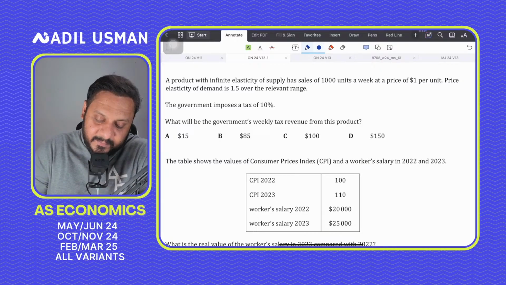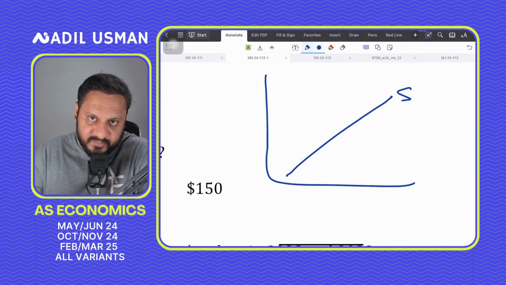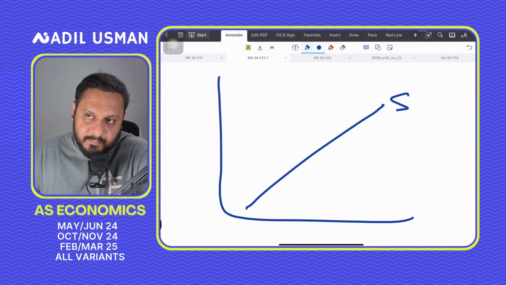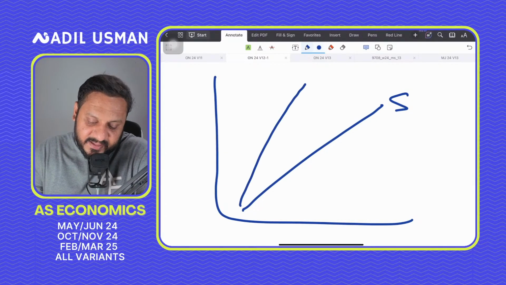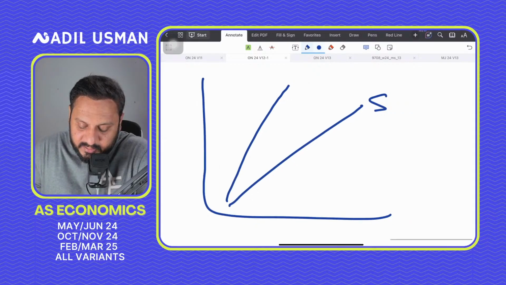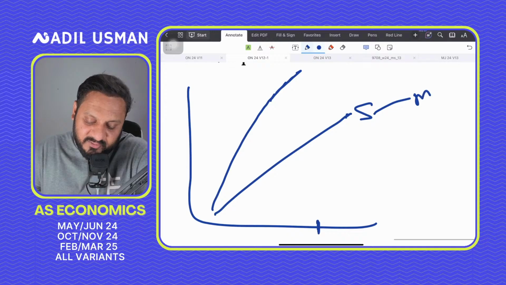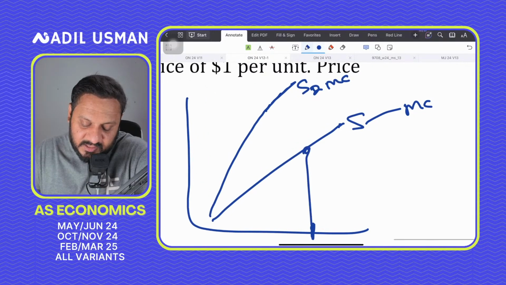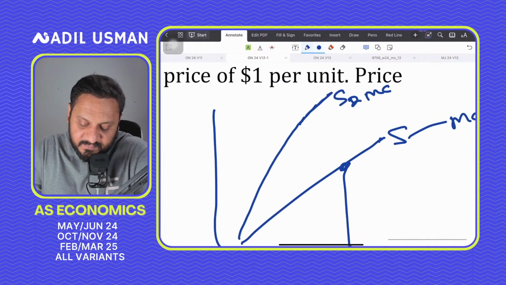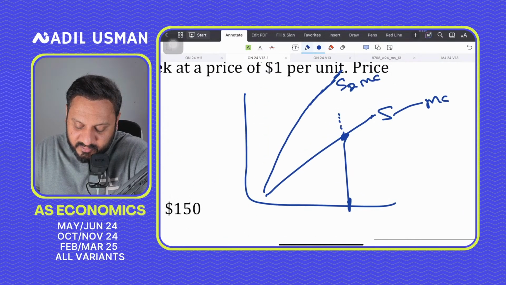Now you need to understand that usually the supply curve is upward sloping. A typical supply curve is upward sloping. And when you impose a 10% tax, that is an ad valorem tax. So it would basically rotate your supply curve like this, which indicates that at higher quantities, since the supply curve reflects the marginal cost of production, for producing this quantity, this was the cost, but now the tax is increasing the cost.